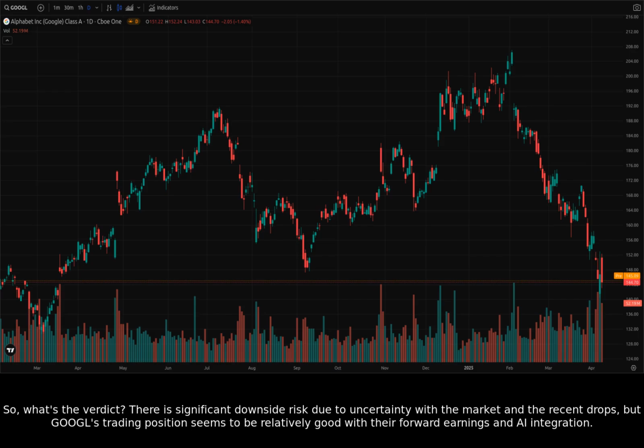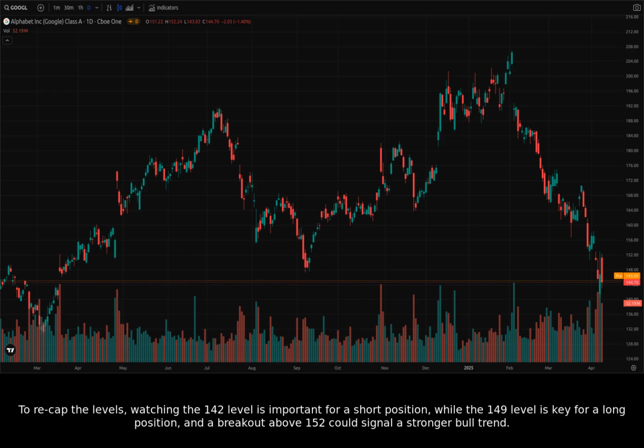So, what's the verdict? There is significant downside risk due to uncertainty with the market and the recent drops, but GOOGL's trading position seems to be relatively good with their forward earnings and AI integration. To recap the levels, watching the 142 level is important for a short position, while the 149 level is key for a long position, and a breakout above 152 could signal a stronger bull trend.